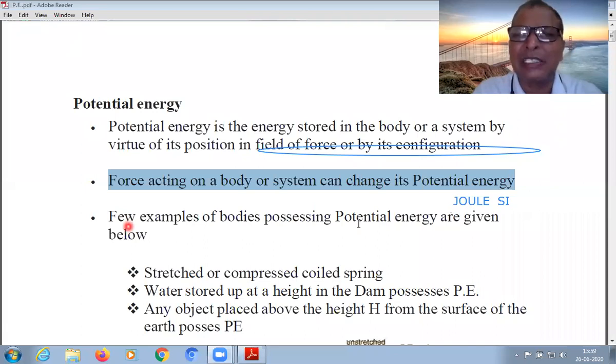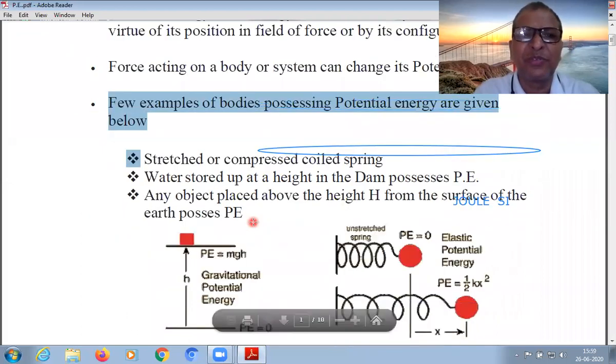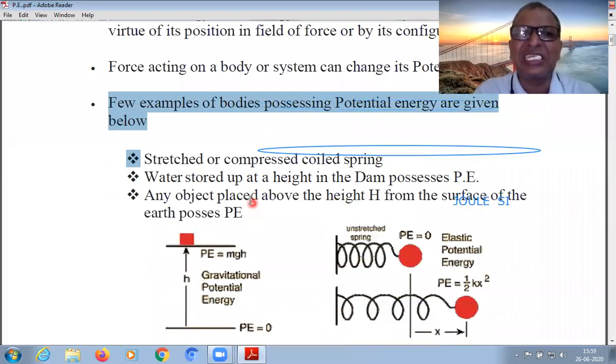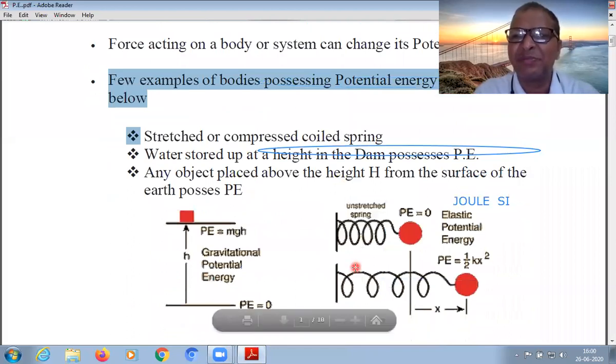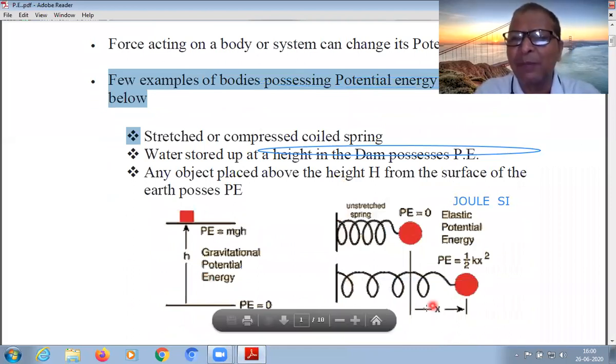A few examples of potential energy are given below. What are these examples? First, a stretched or compressed coil spring. See here, this is the normal position of a spring. Now when you stretch it, in the diagram, the spring is stretched up to a distance x.